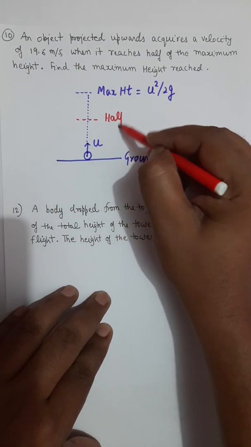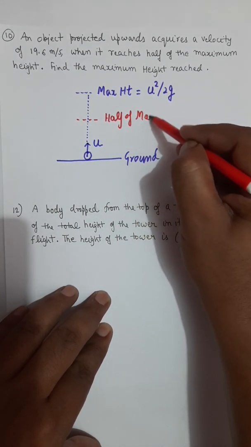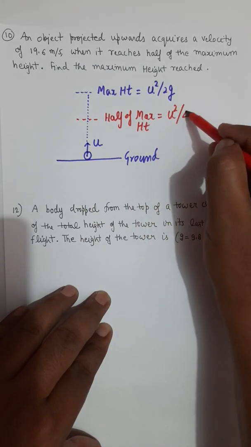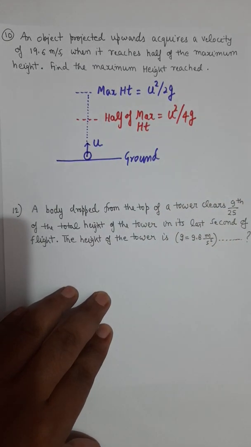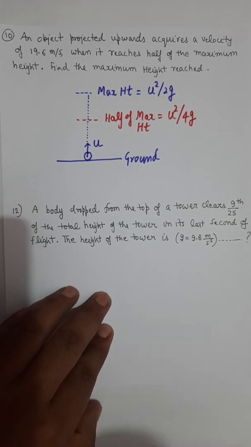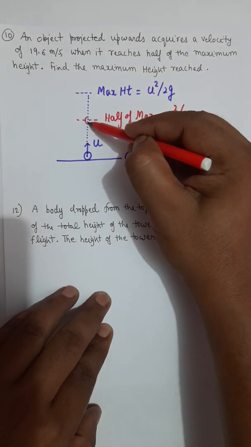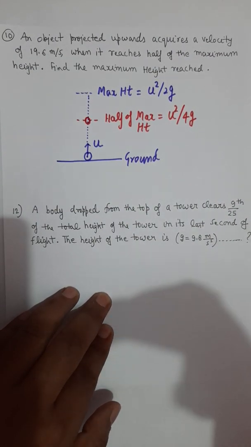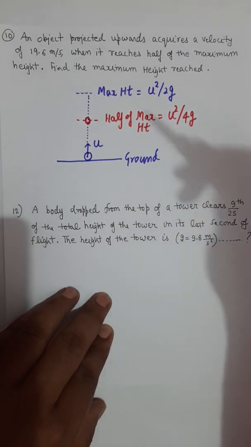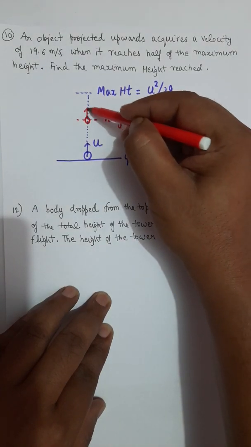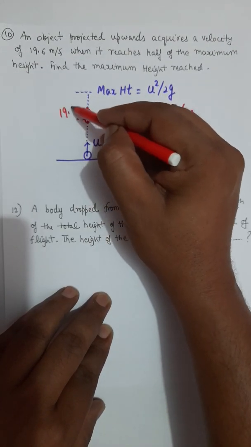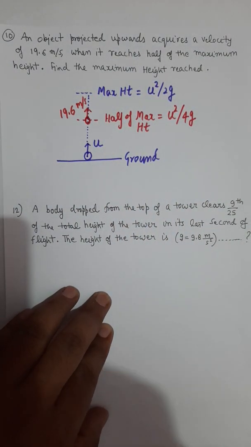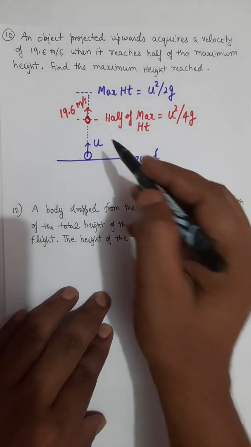Half of the maximum height, as per the question, should be u square by 4g. And the question says that when the body reaches the height which is half of maximum height, it is moving with 19.6 meter per second. This is the language given in the question.